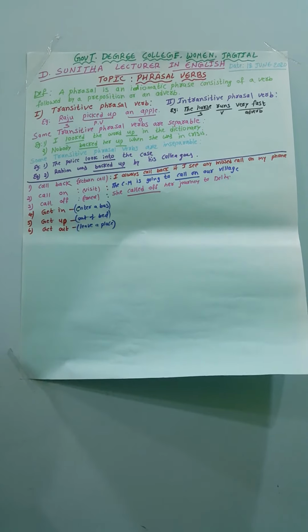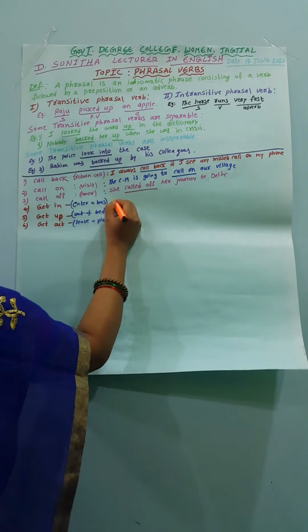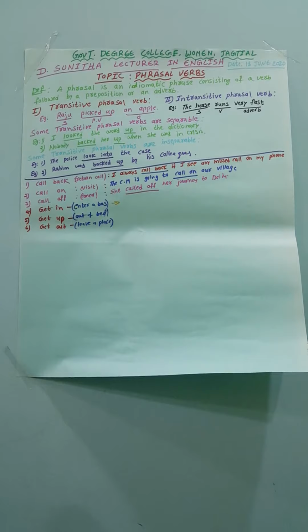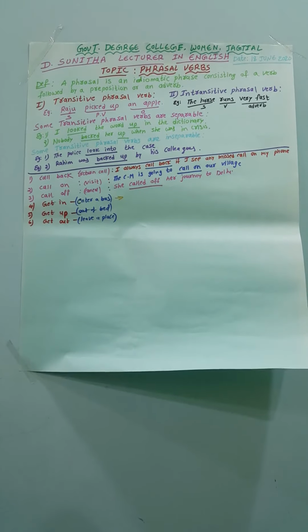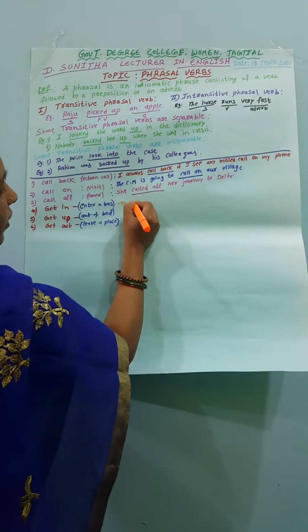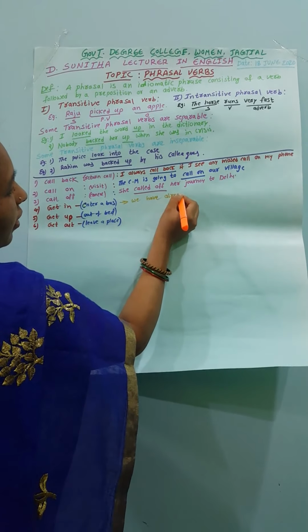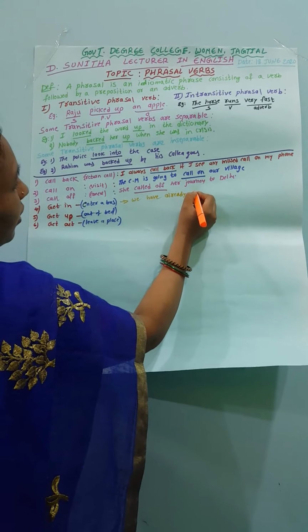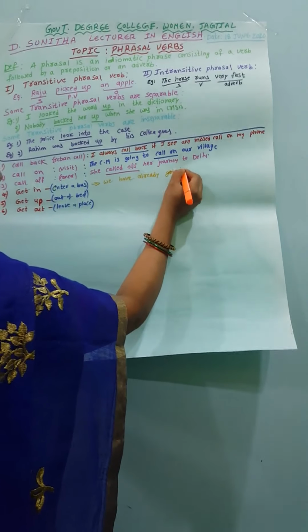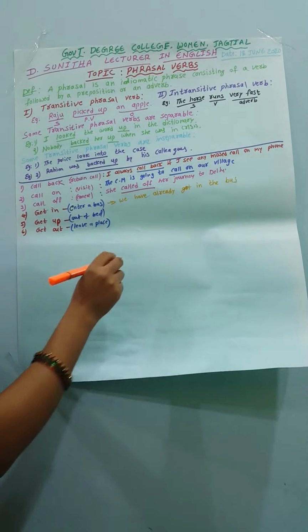Now the sentences of get in: enter a bus. We have already got in the bus, which means we already entered the bus.